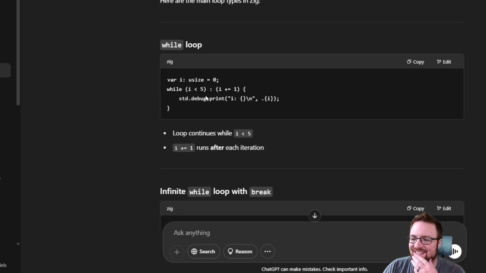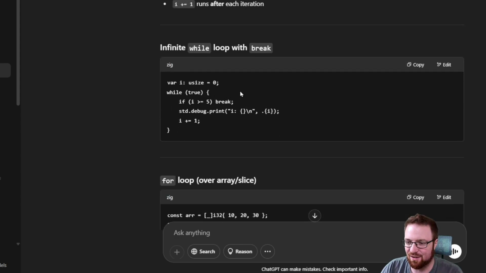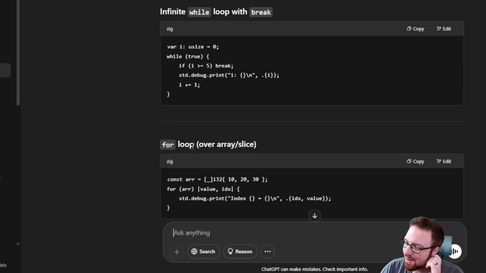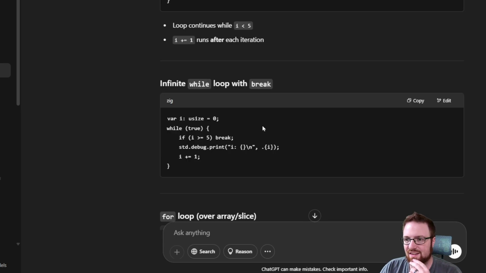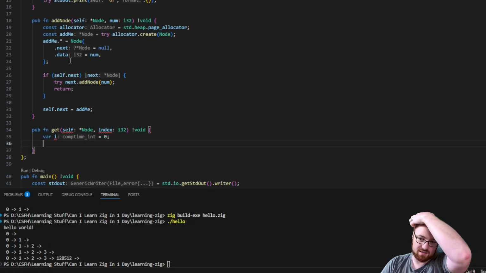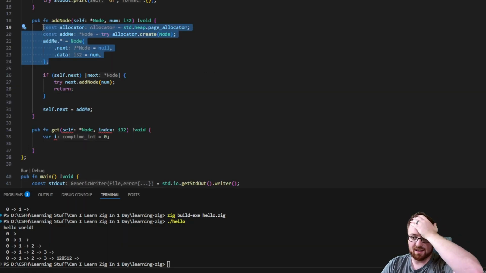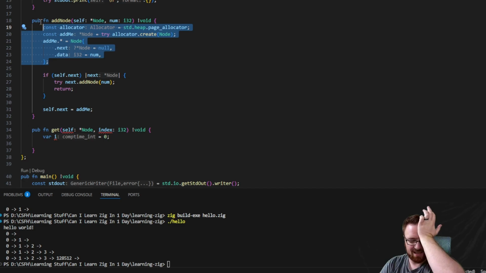Oh, that's weird. While loops basically are for loops. For loops are for each loops. I can see why they did that, but it's so different from other things. I don't know how I feel about it. It's not what I'm used to, you know what I mean? Doesn't make it bad. Why do you still have to initialize the variable out here? You've already made the while loop a for loop. Go ahead and just make it a for loop. Hold up. I need this too because I need to get the node. Probably have to store it on the heap because big non-primitive. So I'll need to store it on the heap.